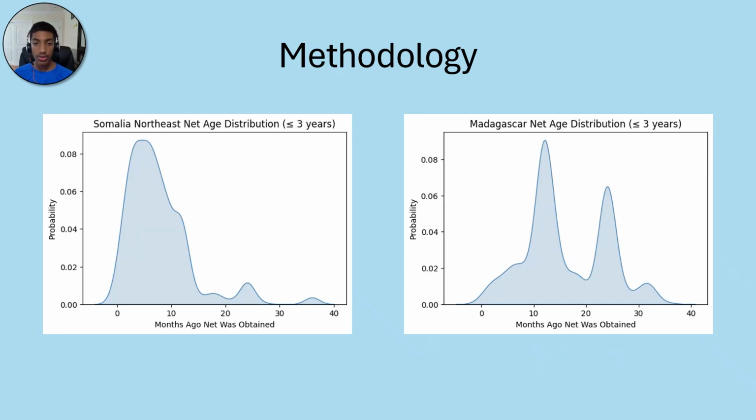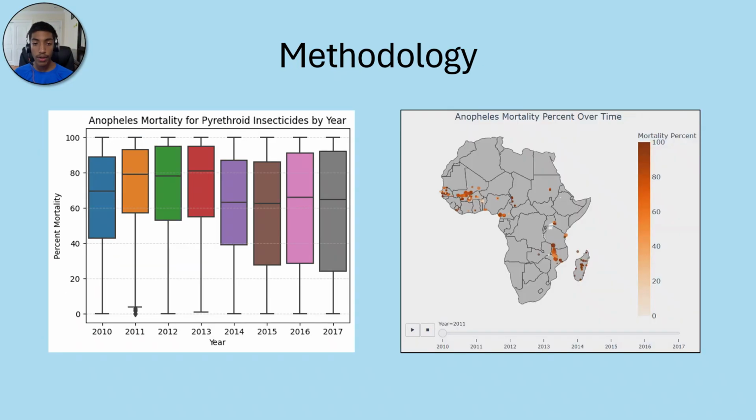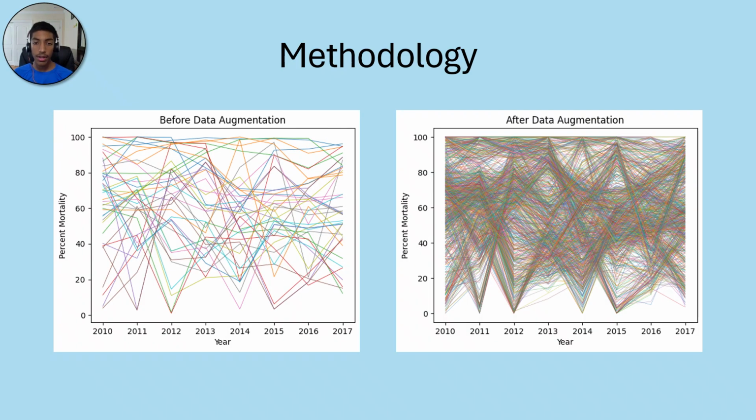Most nets in northern Somalia were under a year old, while in Madagascar they were much older. This shows clear regional variation in ITN age. The box plot shows increasing variability and pyrethroid resistance over time, while the map displays mortality studies with local mosquitoes. These two line plots show the result of both interpolating and jittering augmentation on the mortality data.